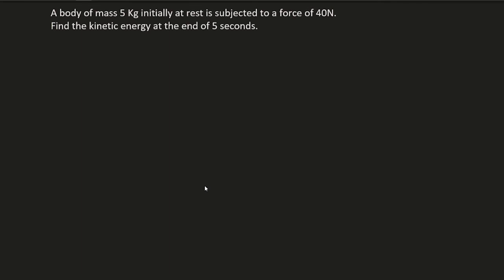The last question is a body of mass 5 kilogram initially at rest is subjected to a force of 40 Newton. Find the kinetic energy at the end of 5 seconds. So there is a body with a mass and it is being subjected to some force. So we know that force is equal to m into a. Here we have m which is 5, we have force which is 40 into a. So a will be 40 divided by 5, which is 8.